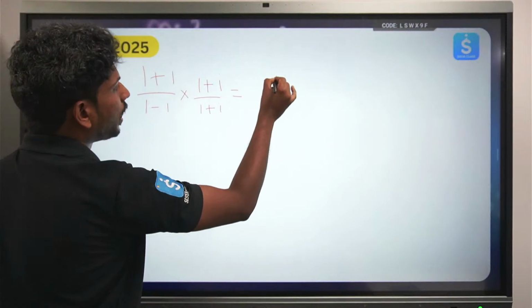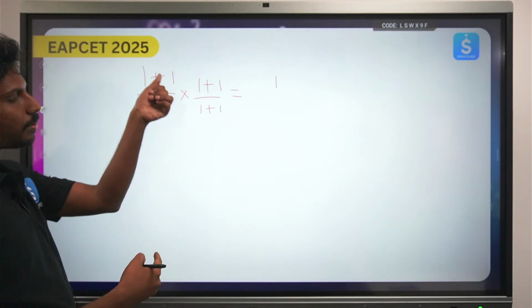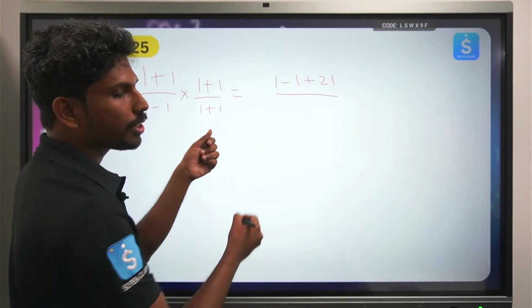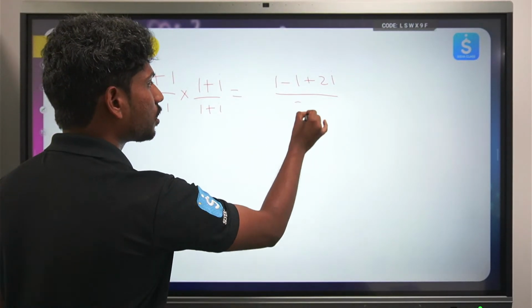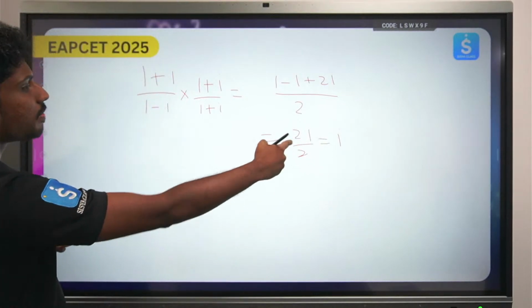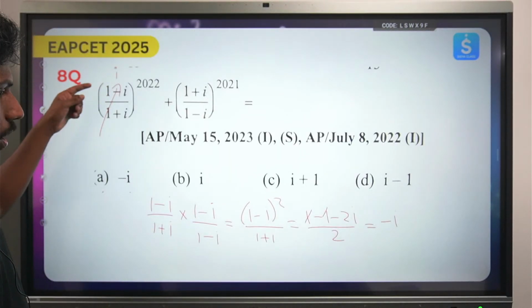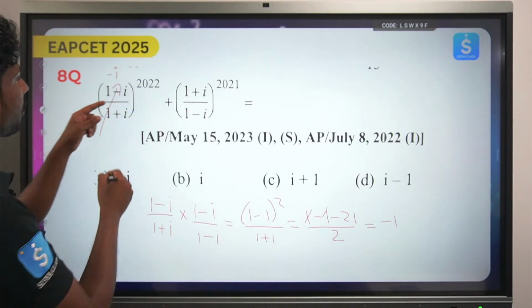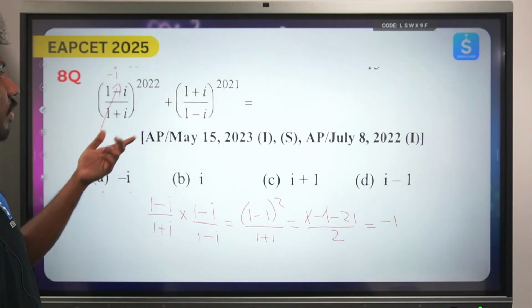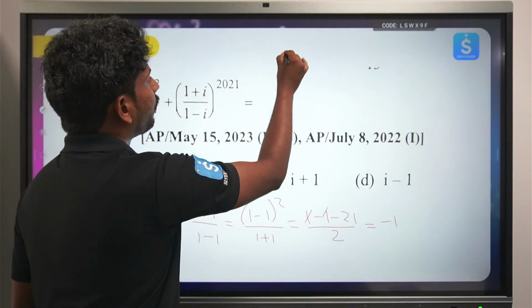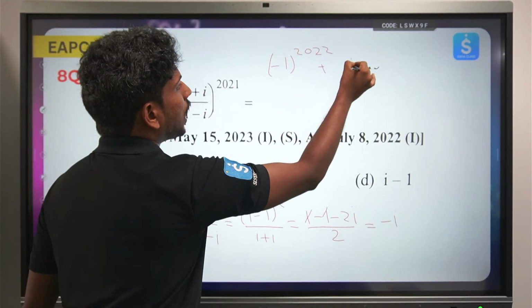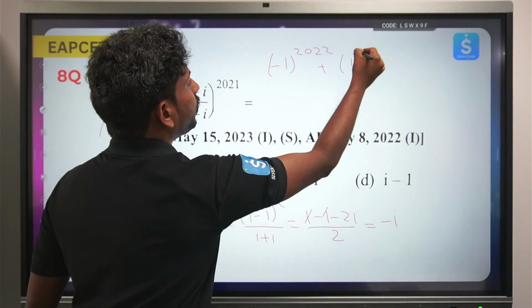So this will become 1 plus i whole square, that will become 1 square plus i square is minus 1 plus 2i by a plus b into a minus b, a square plus b square 2. So this will become 2i by 2, which is equal to i. So I got this value to be i and the other value to be minus i, but still the minus wouldn't matter much because it is an even number, and here it is anyway i to the power 2022. So I got the answer i to the power 2022 plus i to the power 2021.